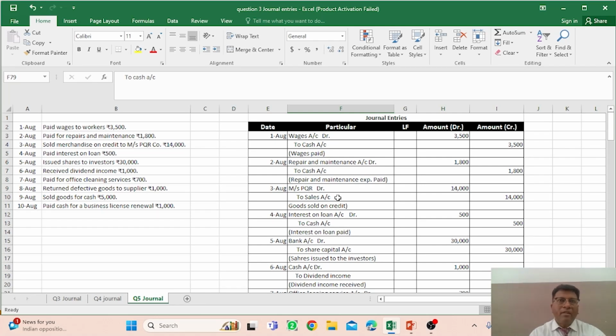So you have to identify that the particular transaction is relating to assets, liabilities, expenses or incomes, right? And on the basis of the accounting rules, you have to determine that this particular transaction relates to which account. As I told you, there are three accounts: nominal account, personal account, real account. So if you are able to identify that this transaction is relating to this account, then that particular accounting rule would be applied when you are going to make the journal entries.